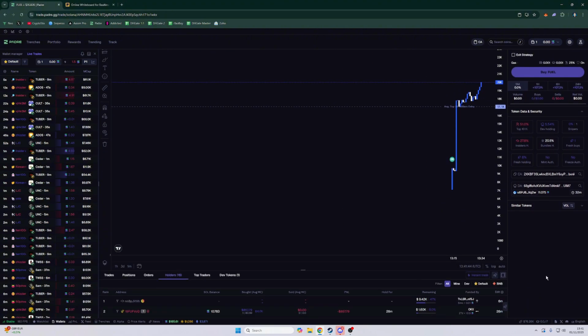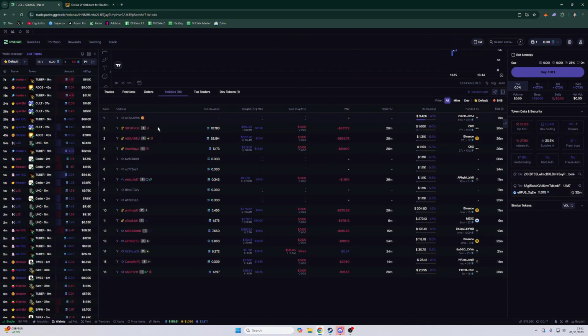So if we just open this up and check, we can see in the holders, the bundler is the little square icon. And if we look at it, you can see that he's holding 8%, 6%, 5.8%. And then this one has already sold. So together, this is already about 19% of the supply held by these 3 wallets. And he's bundled it. This is what a bundler is.